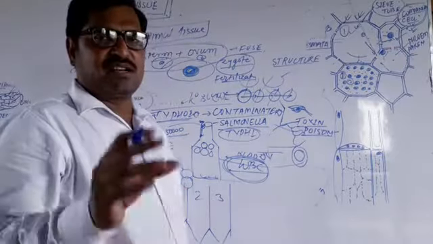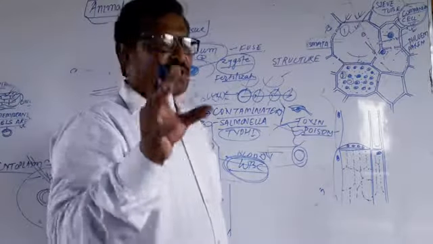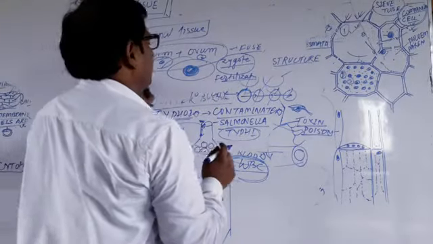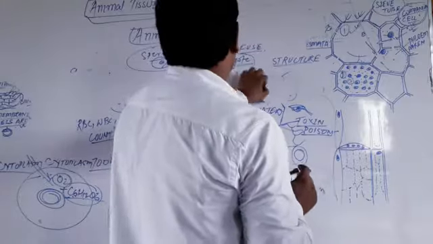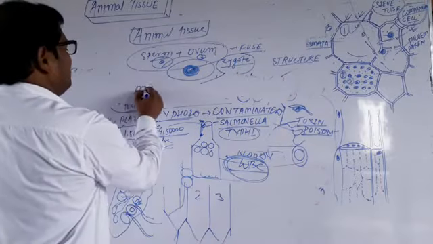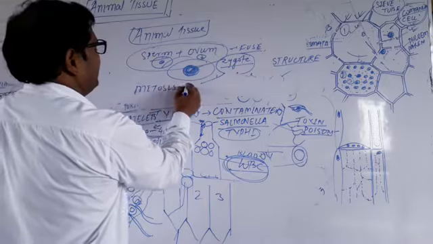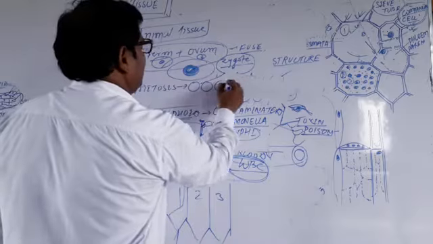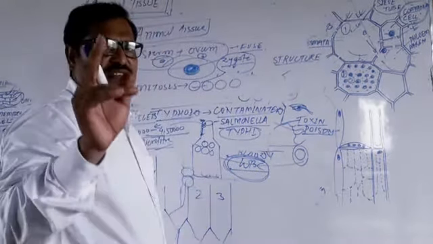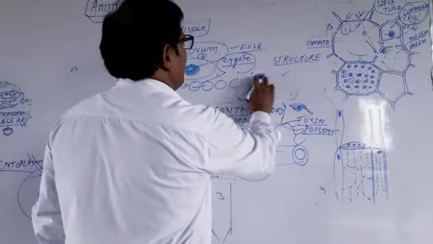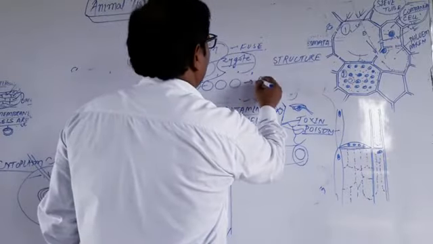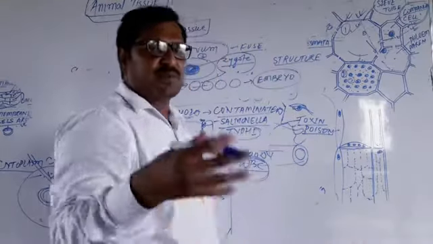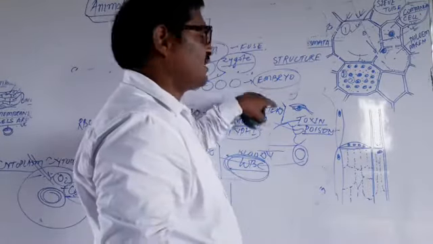Then the zygote divides by mitosis into different cells, 2, 4, 8, 16, 32. The group of cells from the zygote now becomes the embryo, E-M-B-R-Y-O.